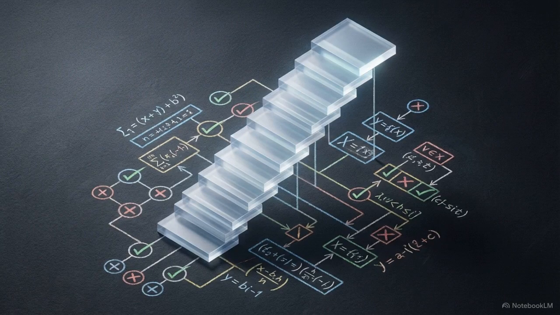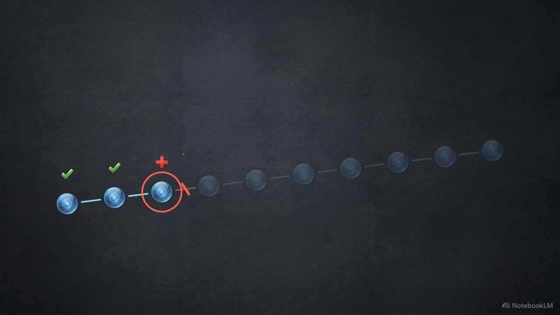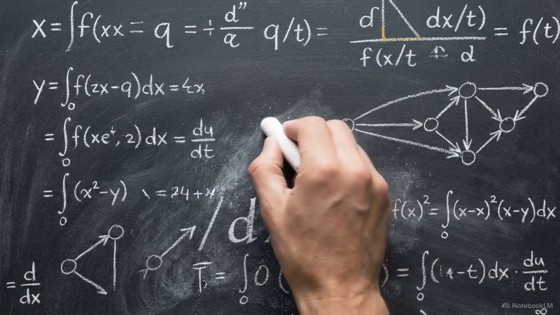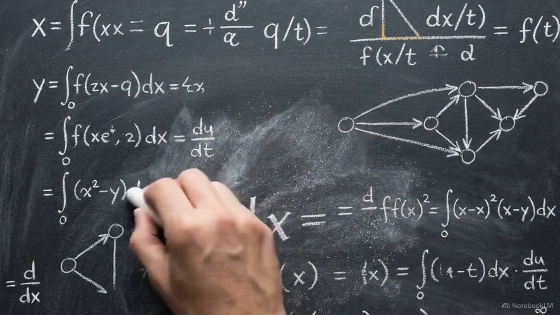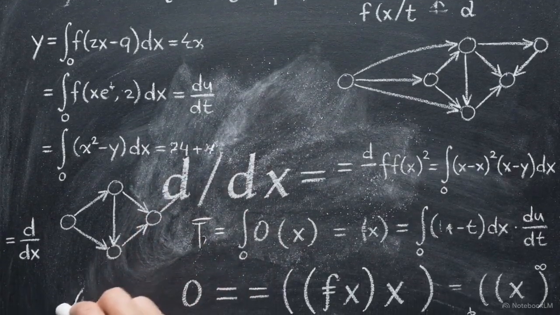In their paper, Let's Verify Step by Step, Hunter Lightman and his team documented the efficacy of process reward models, or PRMs. In this updated DAG, process reward models apply dense evaluation signals to every intermediate node. Nodes 1 and 2 receive positive validation marks, isolating the red rejection penalty entirely to node 3. The chain stops, mathematically resolving the credit assignment problem. Applying this step-level process supervision yields immediate, measurable performance improvements across structured, formal mathematical tasks.